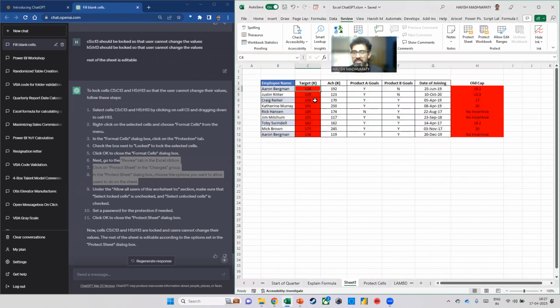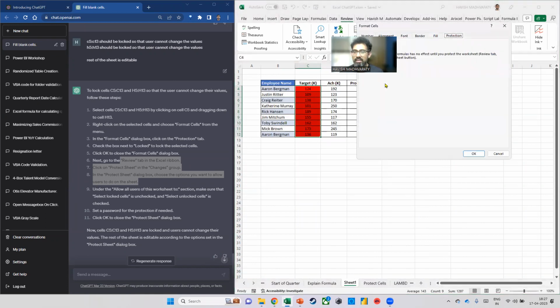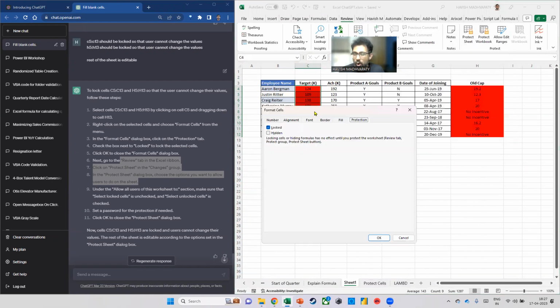If I follow the same steps, if I select the cells and I press Format Cells, and then I look at the Locked option, it's very odd because it says that these cells are already locked. In fact, if all of you try to do this in your Excel right now, it will do the same thing. It will tell you that the cells are already locked. But that doesn't make sense, because according to the instruction, I have to lock it. But then these are already locked by default. So what's going wrong?